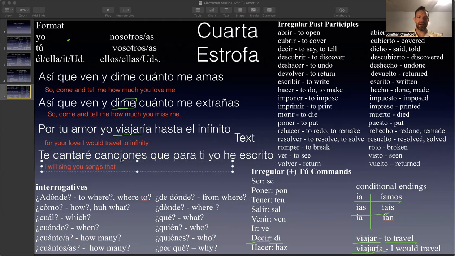In this case, it says, I will sing you songs that for you, yo he escrito. Remember the verb haber means to have, used with past participles. So it's el perfecto de indicativo, the present perfect. And so you have, I will sing you songs that for you, I have. What does escrito mean? It's right here. Escribir means to write. Escrito is the past participle of to write.